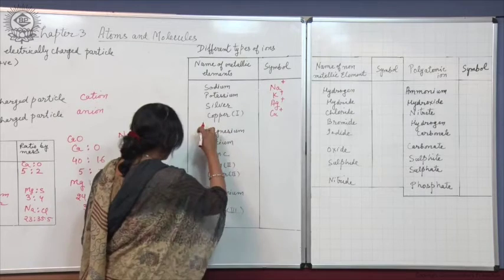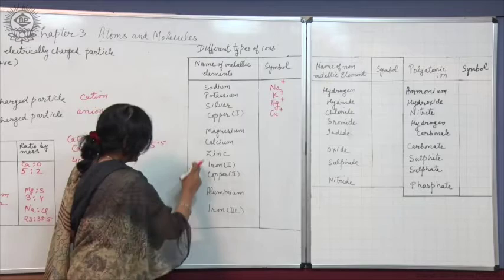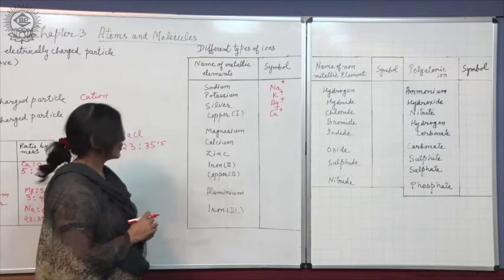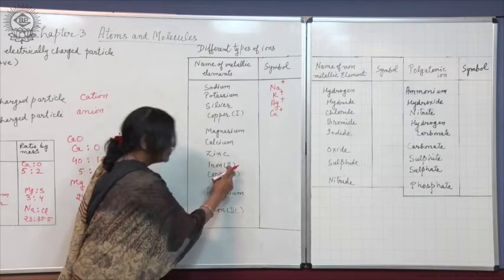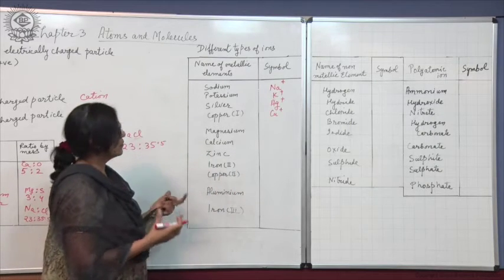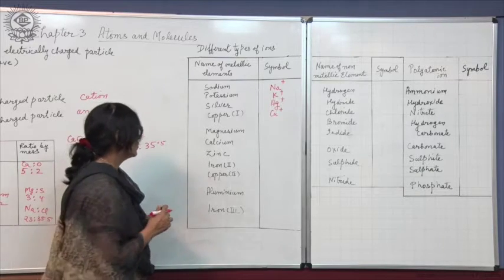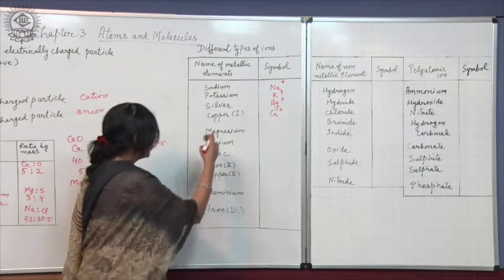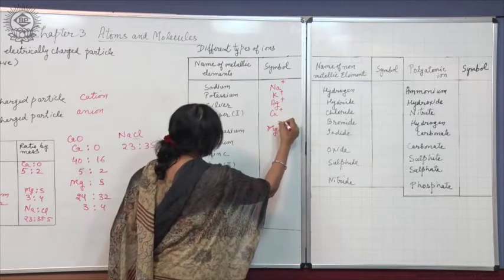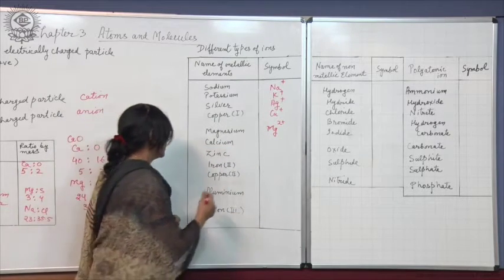Now, here magnesium, calcium, zinc, iron, copper, all these metals form bivalent ions with +2 charge. Here iron 2 is written, it means it has 2 valency, copper 2, this also has 2 valency, it will form a bivalent ion, an ion with 2 positive charges. So, how to write it? To represent these ions, first we write the symbol and then 2 plus, which means it has 2 positive charges.